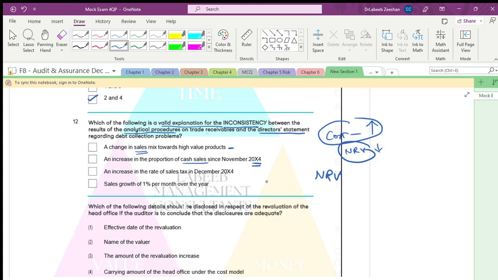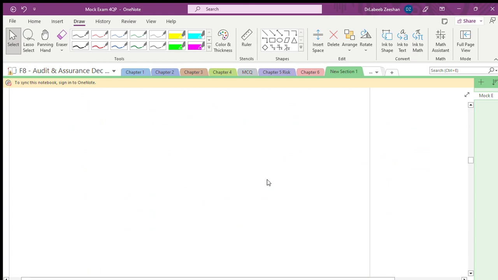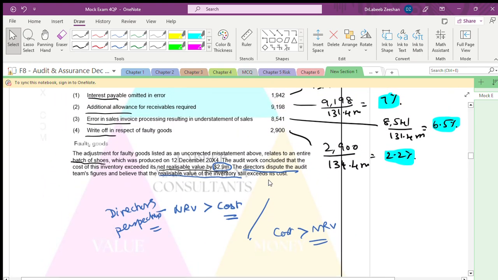The directors think NRV is affected by the increase in the proportion of cash sales since November 2004. When it happened, it was produced in December 2004.